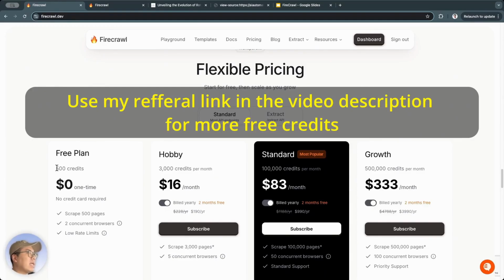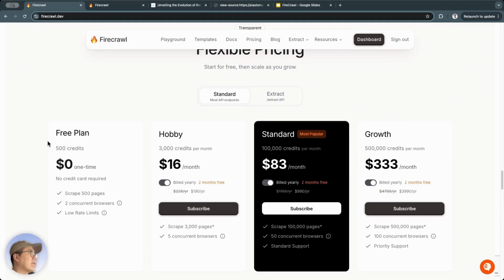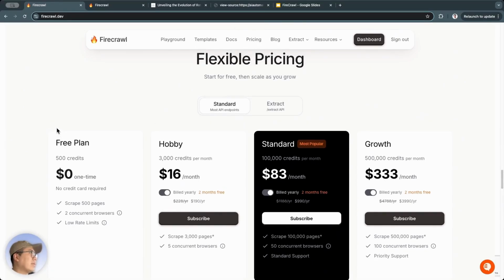The purpose is so we can experiment with this tool, scrape 500 websites, and then it supports 2 browsers at the same time, but the rate limit is also low. You can scrape about 10 pages per minute or 1 crawl per minute. The scrape and crawl are different, so this free package isn't very generous. And actually, the price of FireCrawl isn't cheap either.